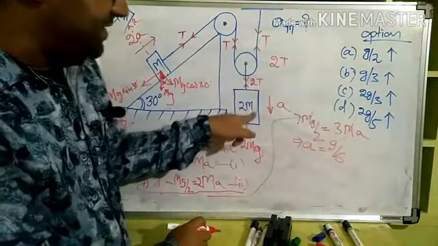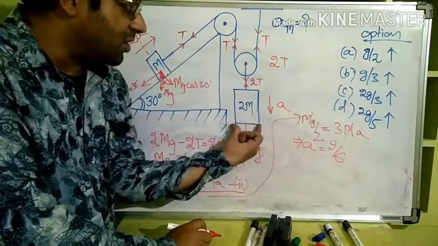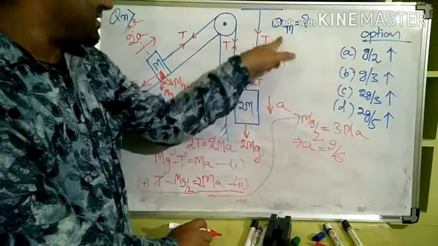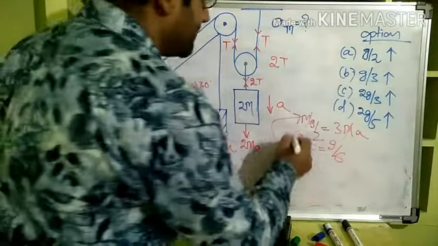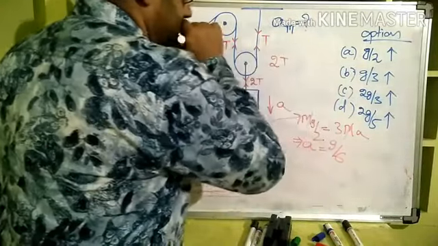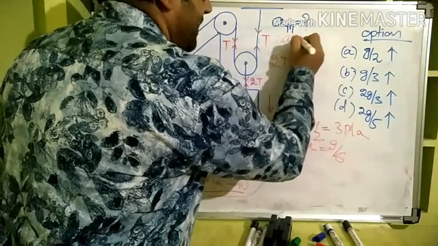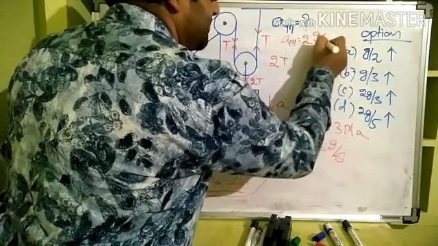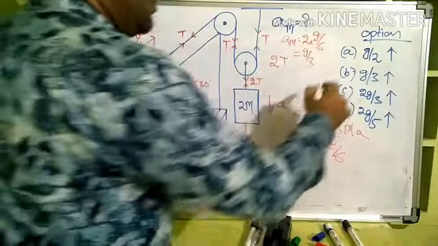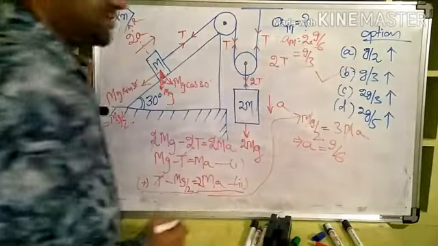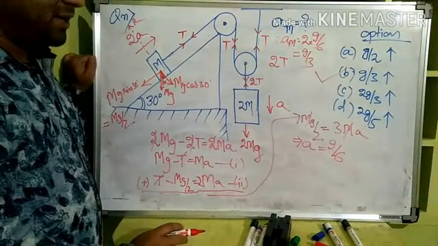Now see, a is the acceleration of the 2m block. But in the question, the acceleration of the m block is asked, which is twice of this. Therefore, the acceleration of m is equal to 2 times g by 6, that is g by 3. Now, B is the correct option. Clear to everybody?